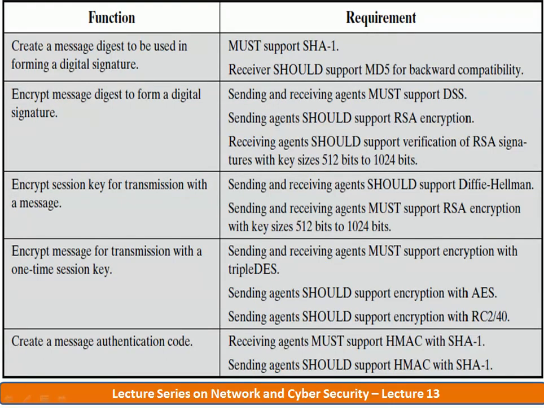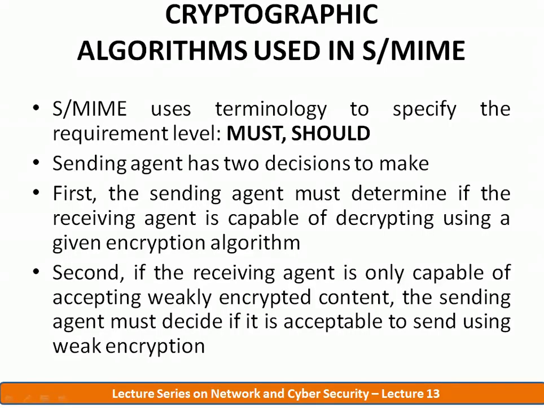If the sender wants to send a message to multiple recipients and a common encryption algorithm cannot be used, then he should send two messages depending on the recipients supporting different levels of algorithms.